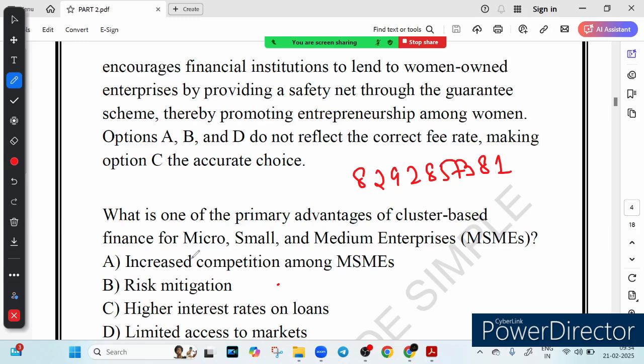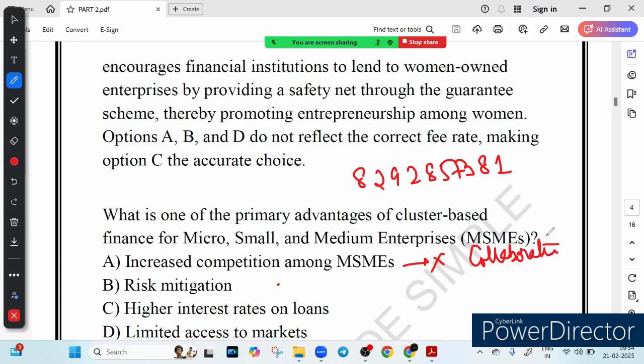So what do you think? Let's analyze each and every option. Option A, increased competition among MSME. This is wrong, because cluster based finance does not increase competition in a negative way. Instead, it promotes collaboration. Let me give you an example.